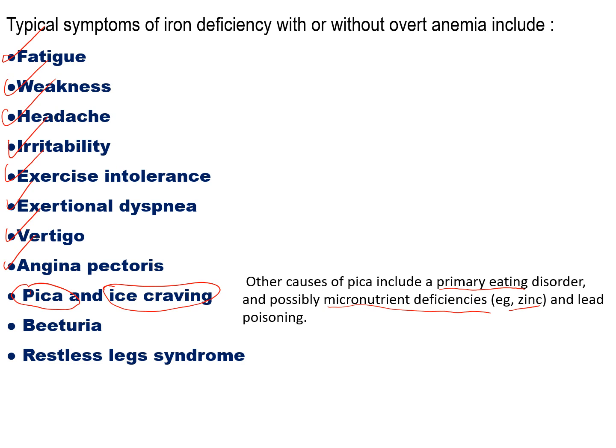Another symptom, the beeturia. This is red urine after eating beetroot. This could also occur in around 30% of the normal population. 30% of people who eat beetroot will develop red urine. But it is fairly common in iron deficiency.